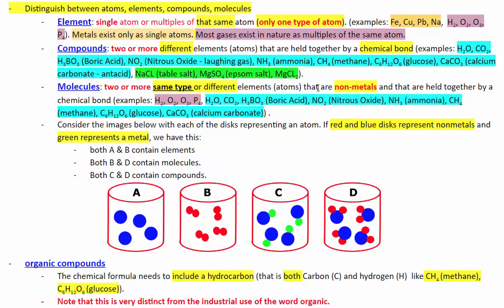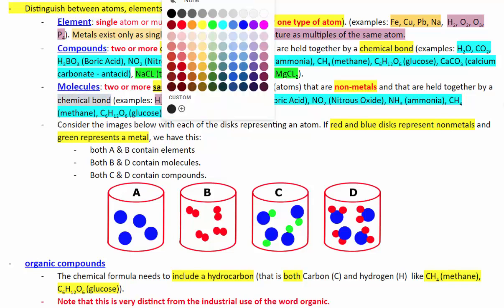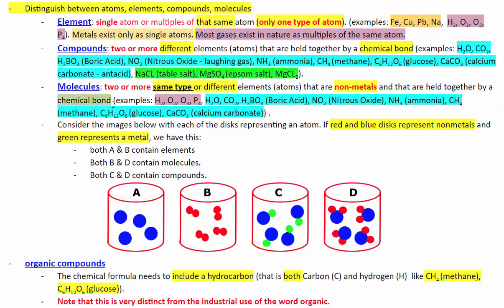But we have a restriction here. They are still held together by a chemical bond, like compounds are, but they have to be non-metals. All the elements or the atoms involved in a molecule have to be non-metals.